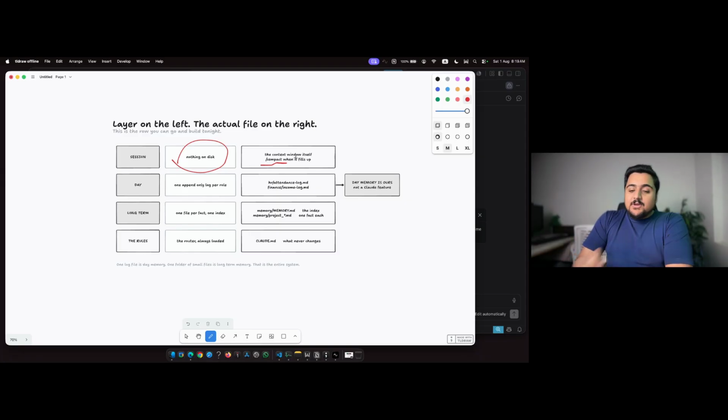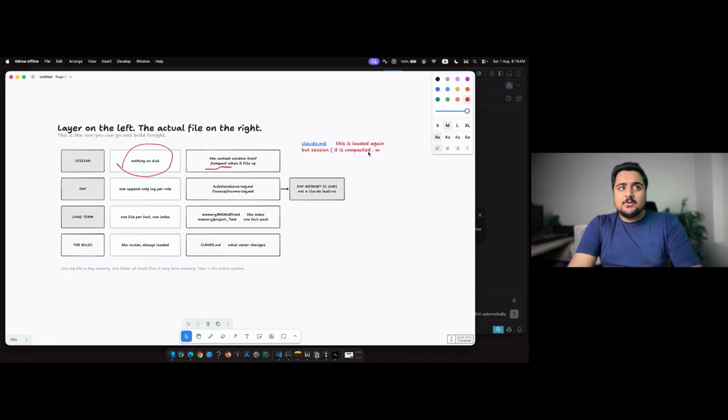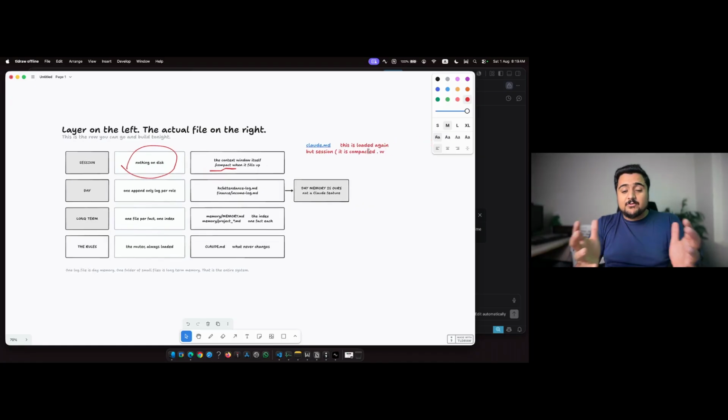For example, if you run the /compact command, the Claude.md file loads again. So the rule book that we wrote here, Claude.md, is loaded again, but the session is compacted. So we lose a lot of efficiency or context here. So that's why we don't use that.